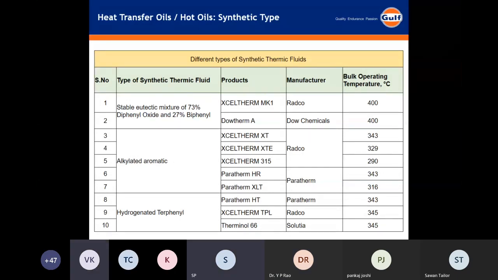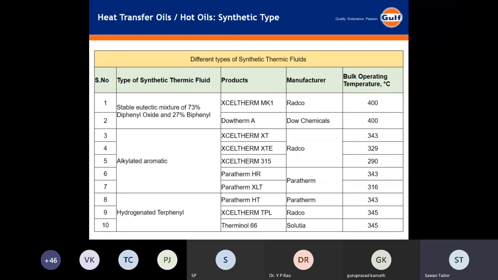3 to 4% roughly. One probably not related with the theme, but is there any issue, ethical or technical, that we are not having a product like Thermalol 55? Hello. Yeah, that I cannot answer at this point. Savan here. What is the question, Savan? Sir, SP sir was asking, why are we not having this product which is equivalent to Thermalol 55?